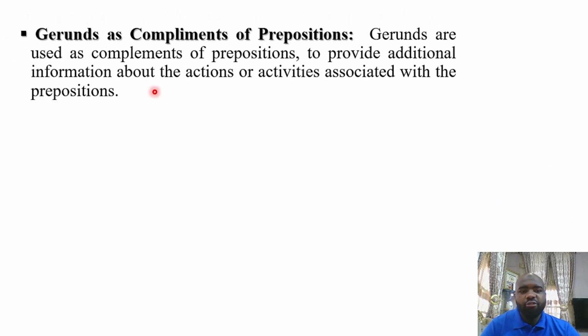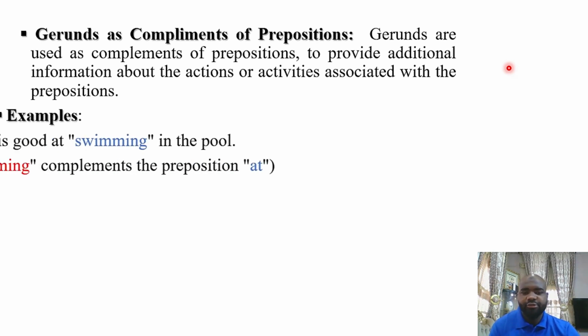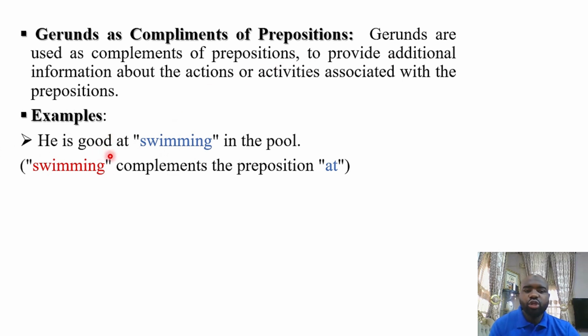Now we have gerunds as complements of prepositions. Here, gerunds are used as complements of prepositions to provide additional information about the actions or activities associated with the prepositions. All right, let's find out. He is good at swimming in the pool. Now we said associated with the preposition. Here, at is associated with swimming. All right.